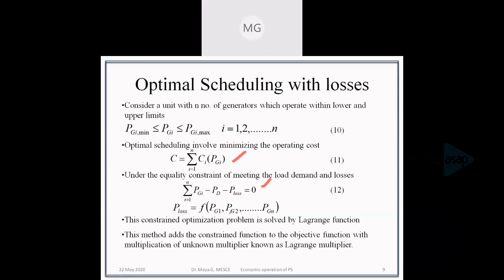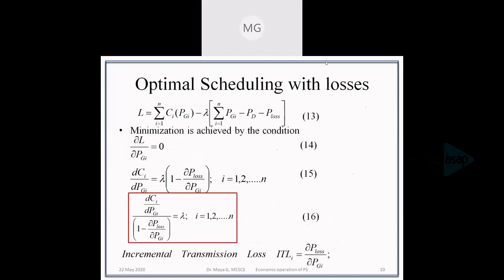So we have the constraint and the objective function, and we form the Lagrangian function by using the Lagrangian multiplier, and it is obtained as equation number 13. So the only difference is in this constraint. The Lagrangian function is formed. For minimizing this function, we have to find the derivative of this Lagrangian function with respect to the variable, that is, generation. So that is equated to 0. We'll get the condition for minimization.